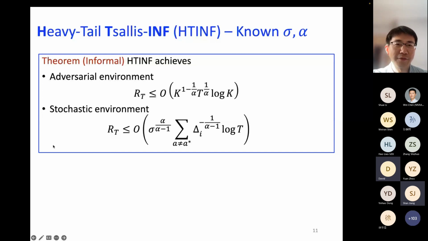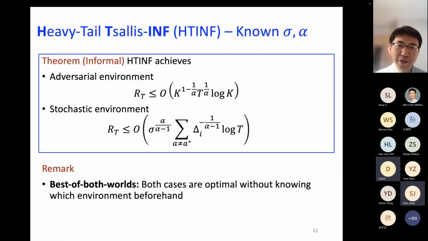And if the environment turns out to be stochastic, then essentially we get this regret, which is O(log T). One remark here is that this result is actually a best of both worlds result, in the sense that in both environments the regrets are optimal. And it's nice that we actually do not need to know which environment it is.